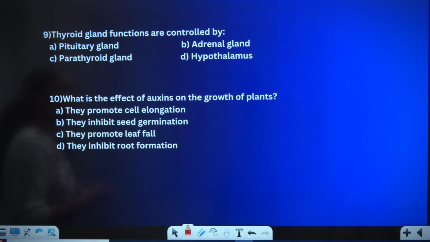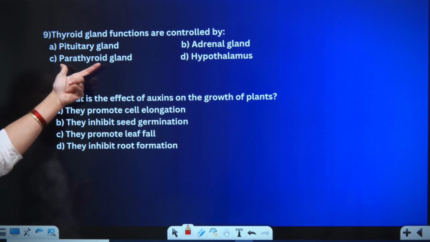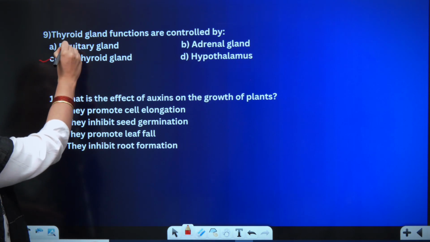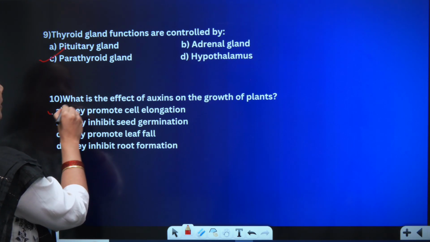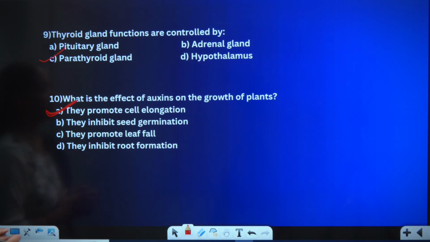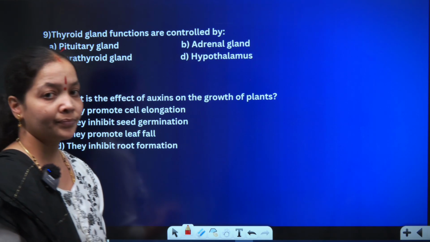Thyroid gland functions are controlled by, here we can see the parathyroid gland directly. Option C will be the right answer. What is the effect of auxin on the growth of a plant? They promote cell elongation, inhibit seed germination, promote leaf fall, inhibit root formation. So auxin majorly controls cell elongation, therefore they promote cell elongation will be the right answer.